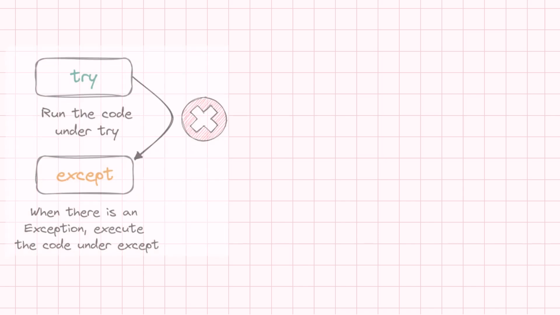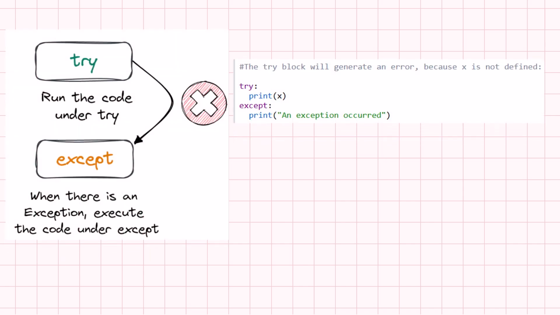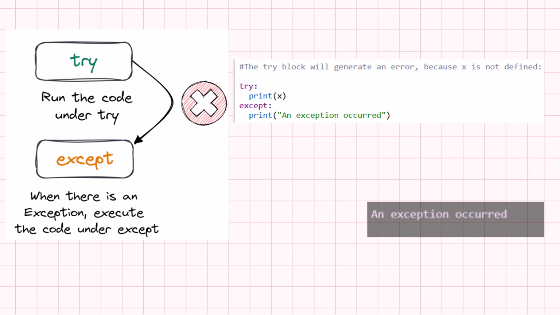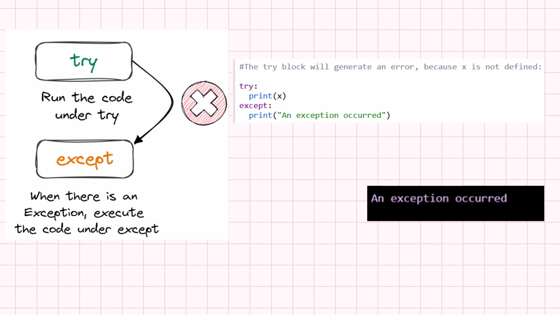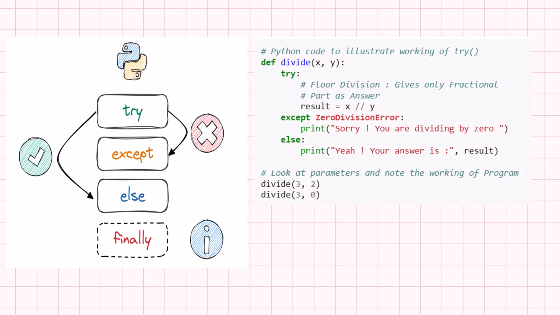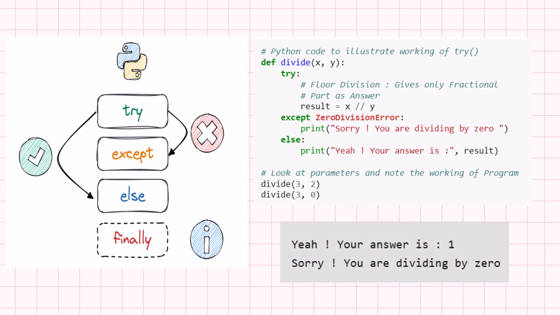This is a sample where we generate an error within the try block, and since x is not defined, it will raise an exception. This is a sample program which will handle the zero division error.